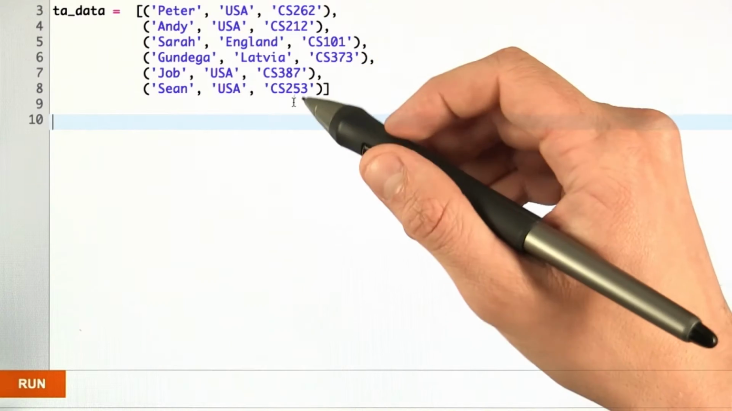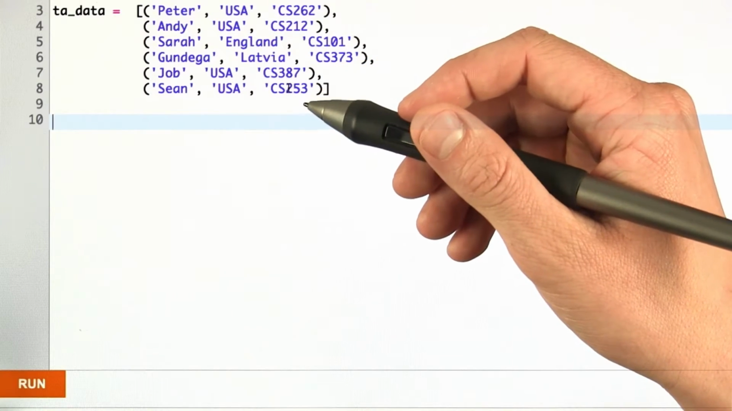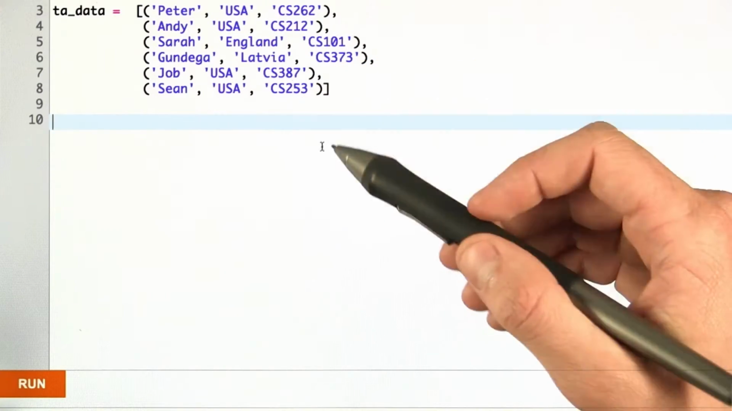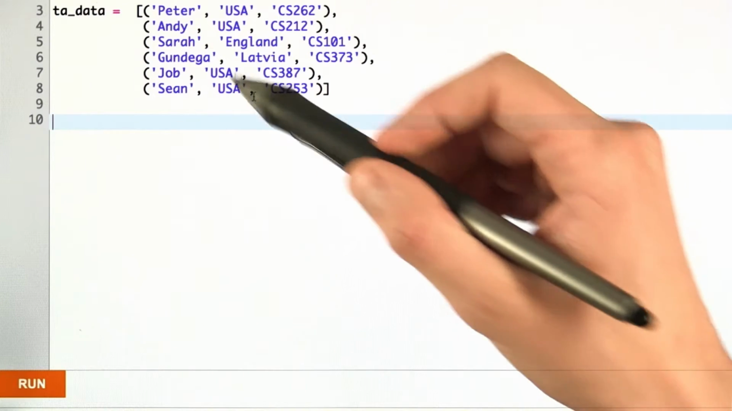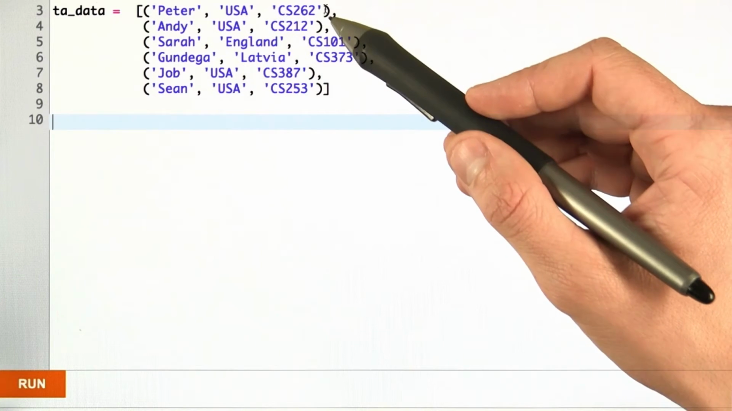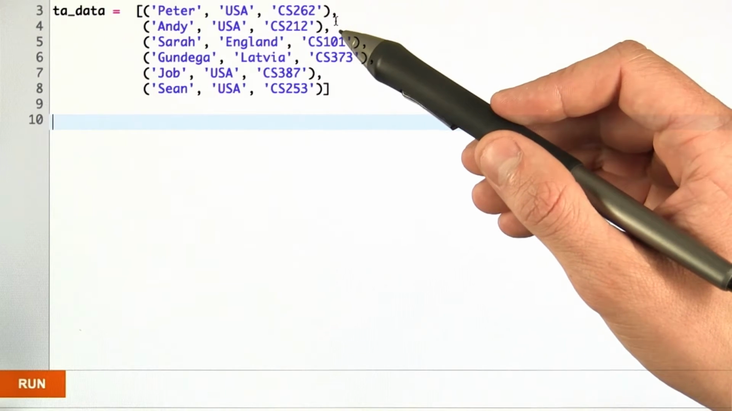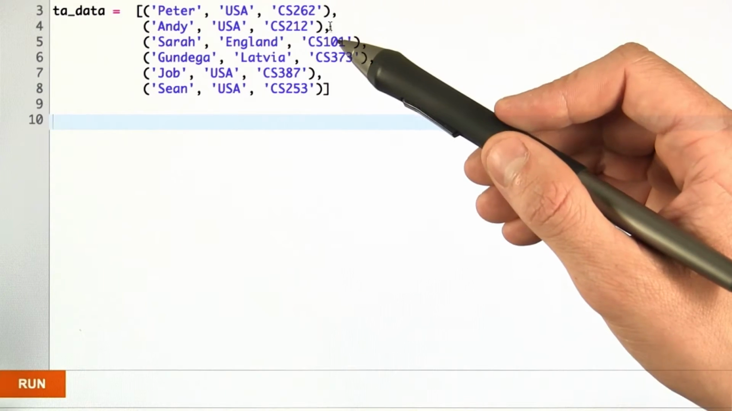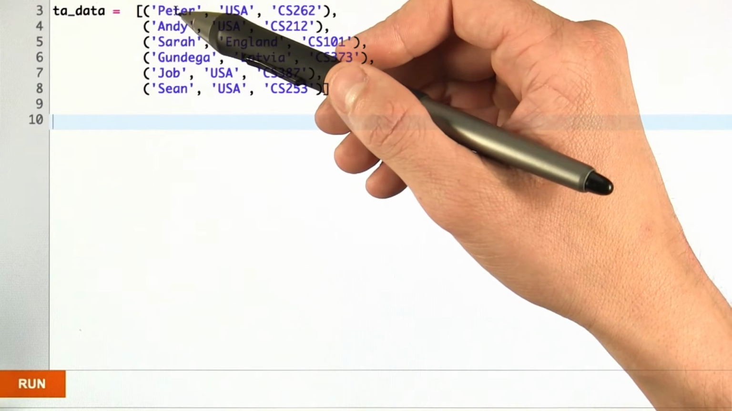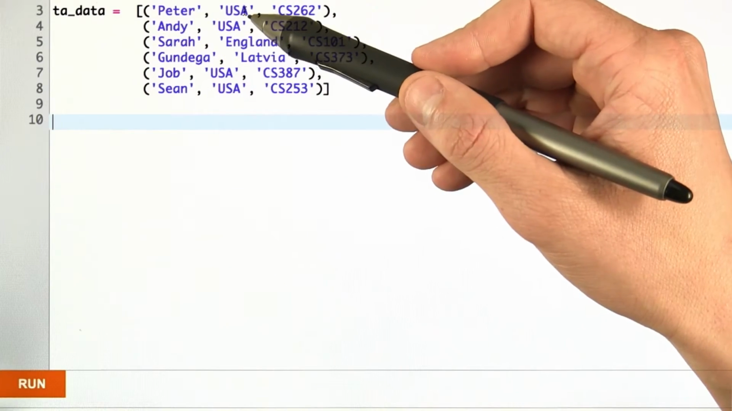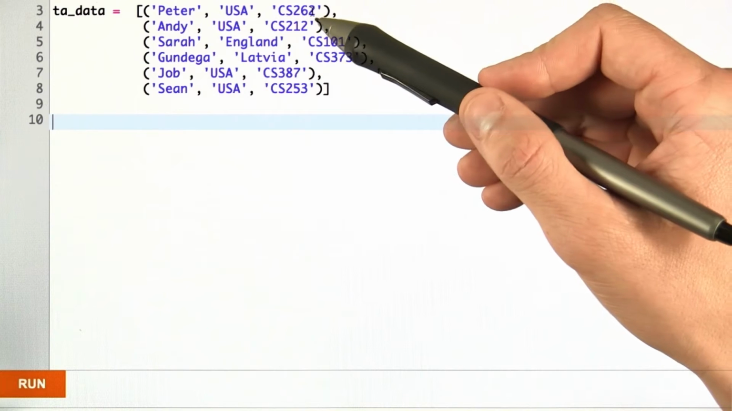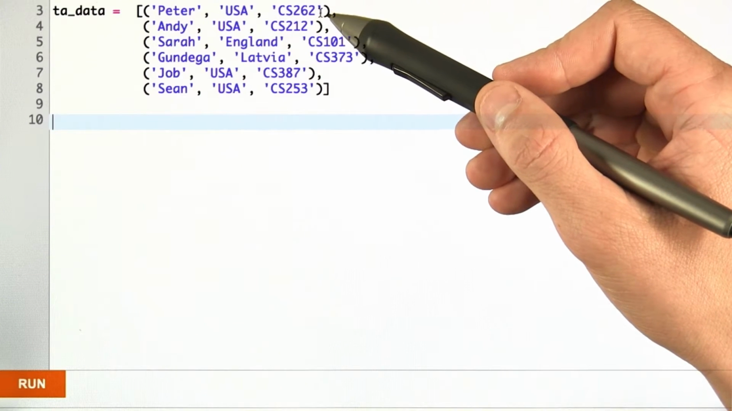Now, what if our data structure was a bit more complicated than a list with strings as entries? Here we have a list where each entry is a tuple, as indicated by these parentheses, and for now, let's just think of tuples as unchangeable or immutable lists. And each of these tuples contains a TA name, the country where that TA lives, and the course which that TA is currently instructing.